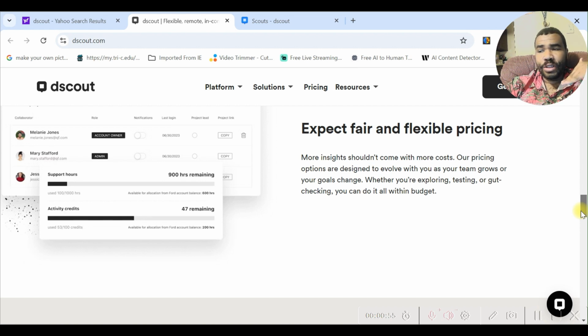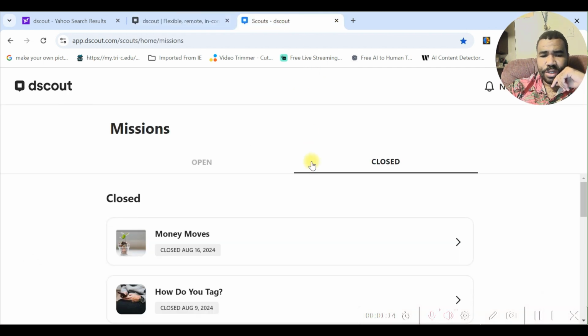They might want to have a project for a group of guys that's entering college. They have all these different types of research study projects that you can participate in, whether it could be a focus group, a one-on-one interview, or they have express missions. So basically, express missions are just little side projects that you can do on the side.